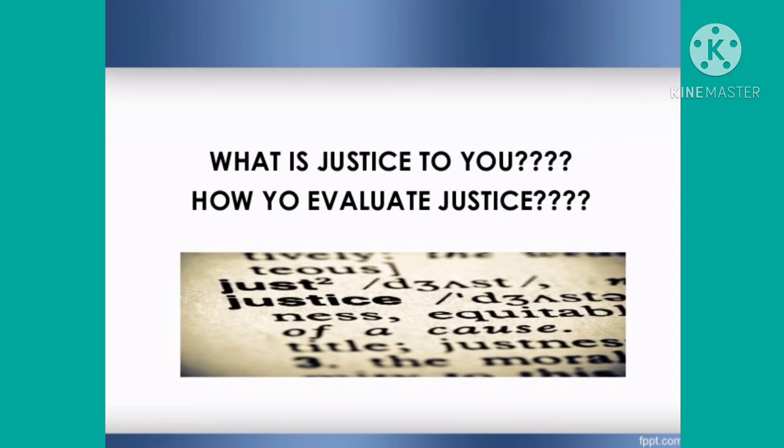After the hearing, next is judgment. Judgment is the decision taken by the magistrate after hearing both sides. After hearing their arguments, finally he will take one decision, that is called judgment.